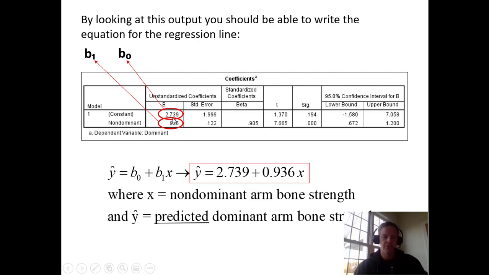By looking at these two numbers right here, you should be able to write the equation for your regression line. It's 2.739 plus 0.936x, where x is the non-dominant arm bone strength and y hat is our predicted value. Again, this is our prediction. If someone came along, we would be able to predict their bone strength in case it was a value we had not seen or checked before.